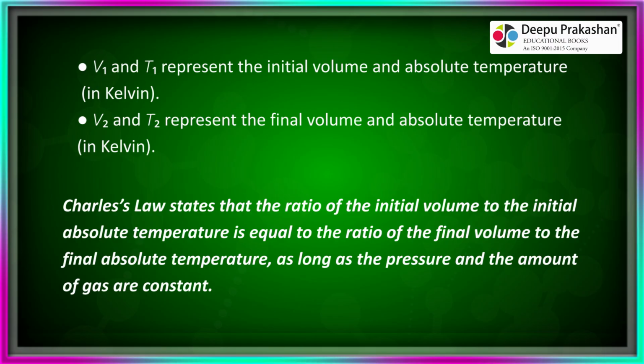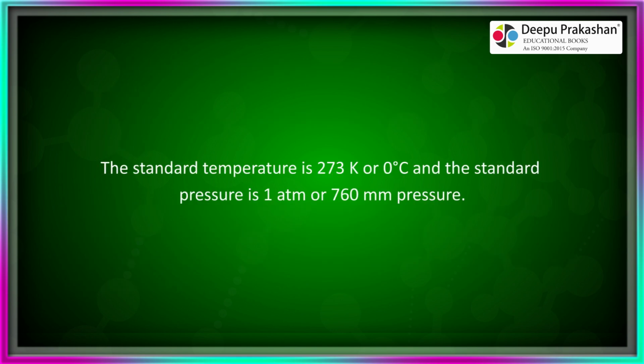Charles' law states that the ratio of the initial volume to the initial absolute temperature is equal to the ratio of the final volume to the final absolute temperature, as long as the pressure and the amount of gas are constant. The standard temperature is 273 K or 0 degrees Celsius, and the standard pressure is 1 atm or 760 millimeters Hg.